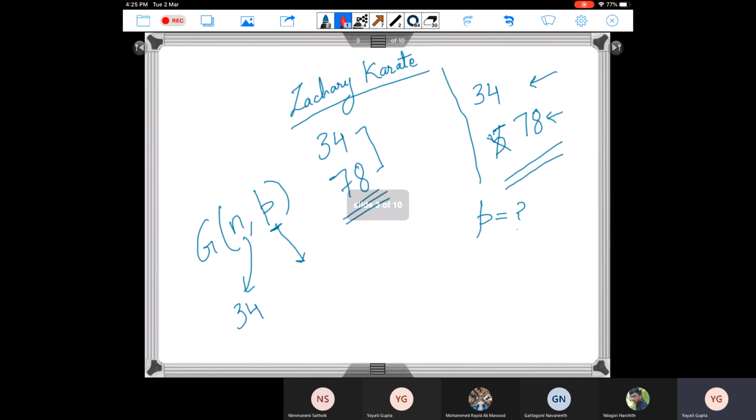So now I wanted to create a network which was similar to the karate network here. So I can use this expression here. So what is P going to be? The expected number of edges which I want, which is 78, divided by 34 choose 2.